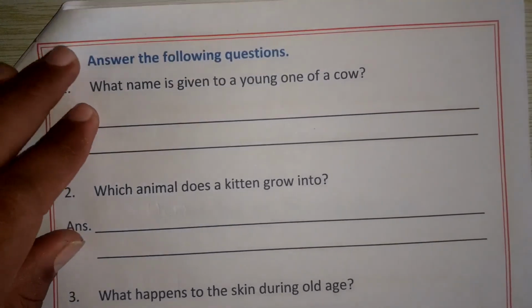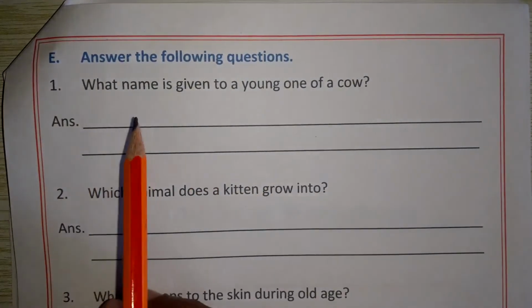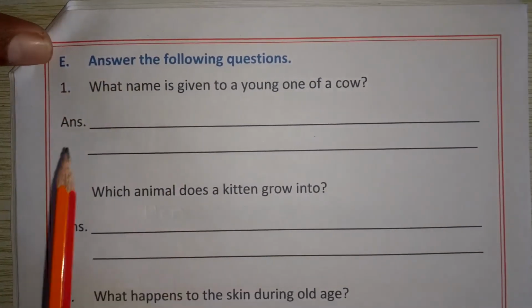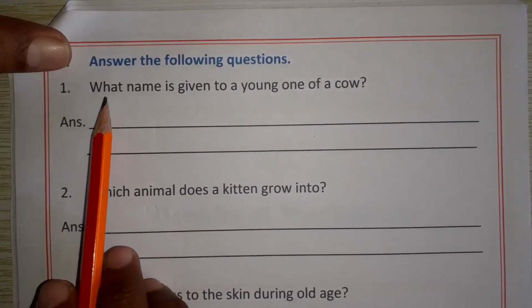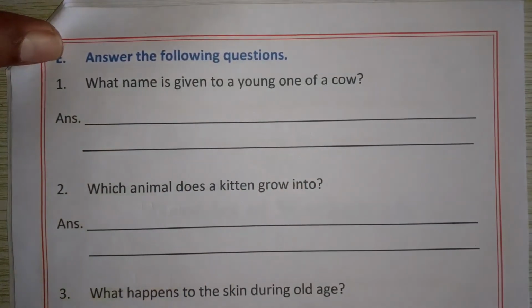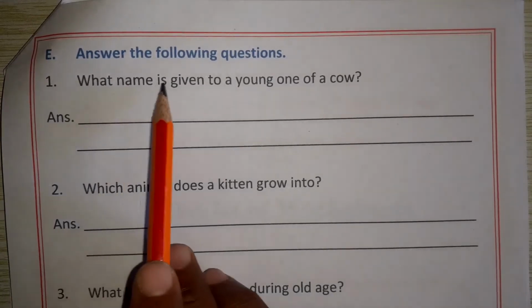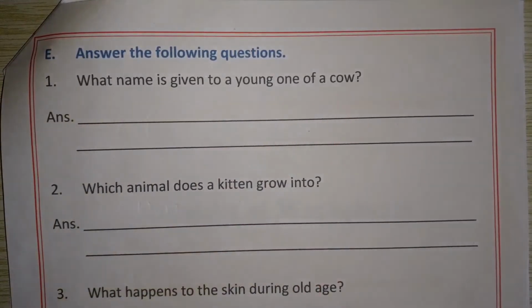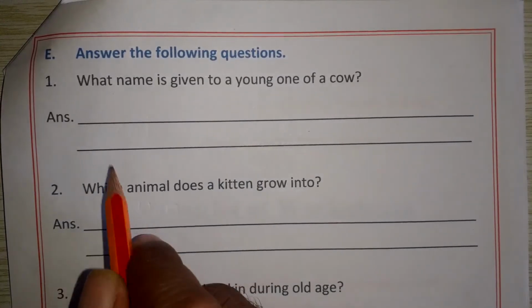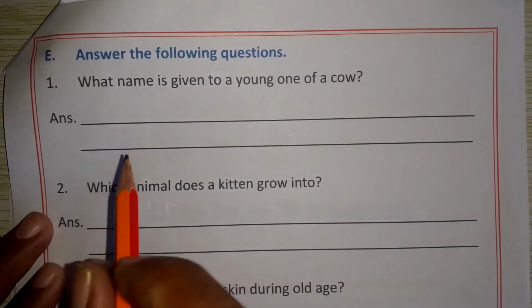What is the question? Answer the following questions. First, read the first question. What name is given to the young one of a cow? What name is given to the young one of a cow? Calf.